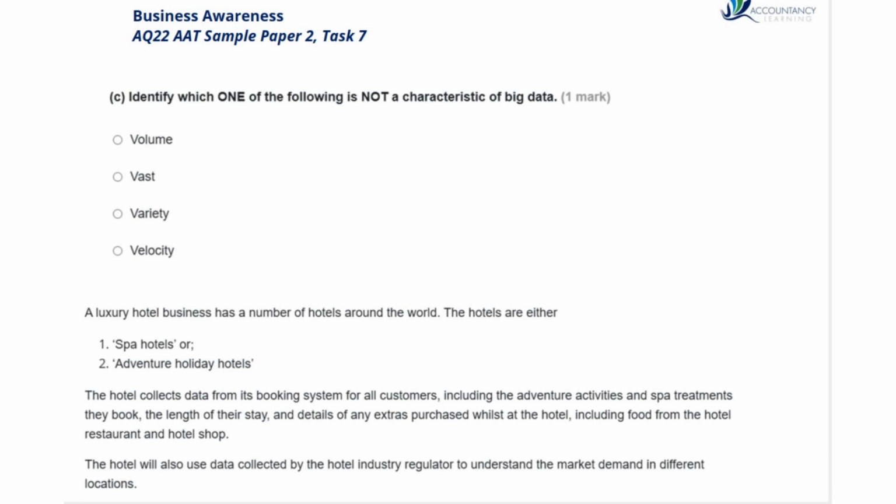Next one, identify which one of the following is not a characteristic of big data. So we've got our V's, so we know that we've got 3 V's of big data, and they are volume, variety and velocity. So vast is not a characteristic of big data. So do remember to read these questions carefully. Otherwise it might be tempting just to tick one that you know is a characteristic, but we're actually looking for what isn't a characteristic.